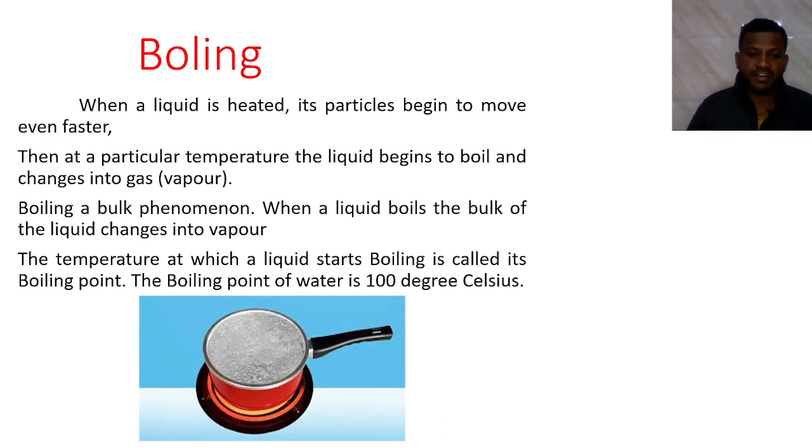The temperature at which a liquid starts boiling is called the boiling point. We take the example of water here. Water starts to boil at 100 degrees Celsius. When you increase the temperature of that vessel to 100 degrees Celsius, then the water starts to boil. It means at a particular temperature, the liquid starts to boil. That is known as the boiling point of a liquid. Different liquids have different boiling points.